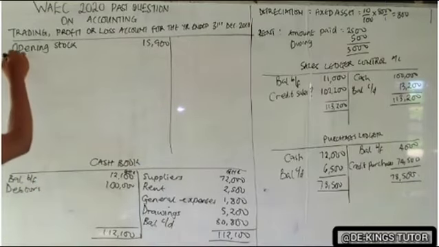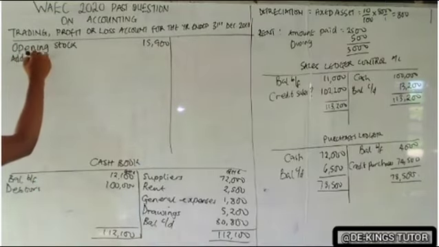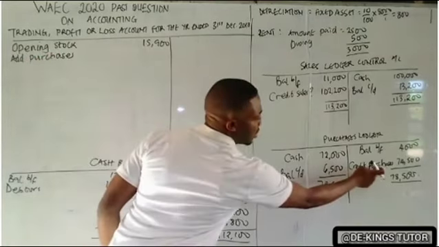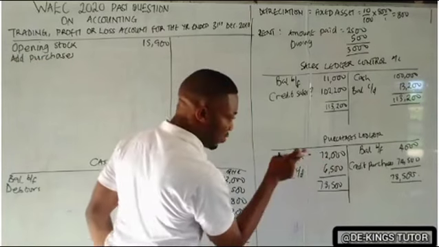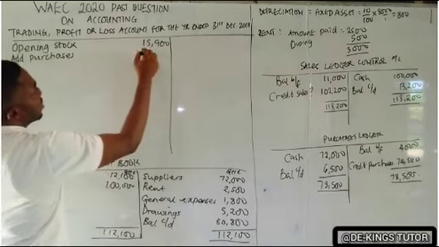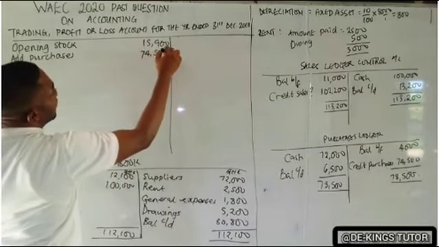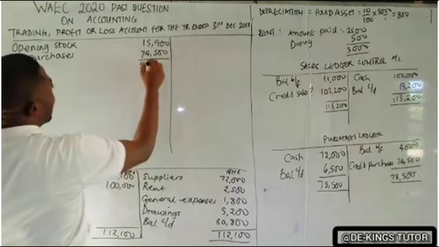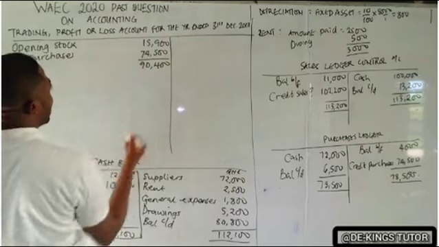After opening stock is always our what? Our purchases. So we'll now take this value. Without that, you cannot get purchases. So I have 74,500. So if you add this in my calculator, I'll have 90,400.